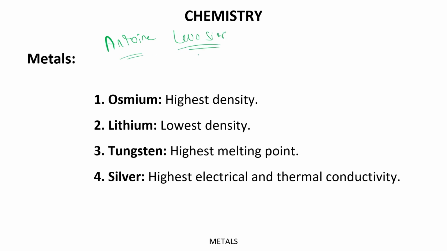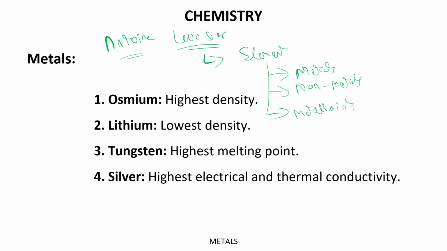Antoine Lavoisier was the person who divided elements into three parts named metals, non-metals, and metalloids. Got it?